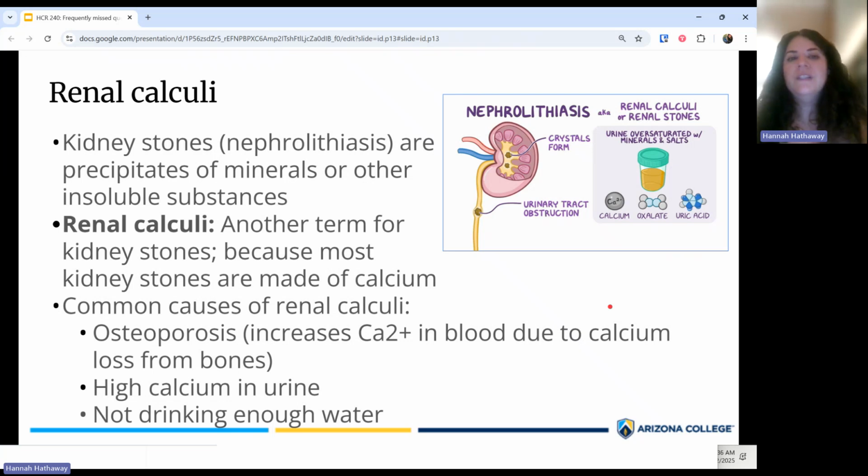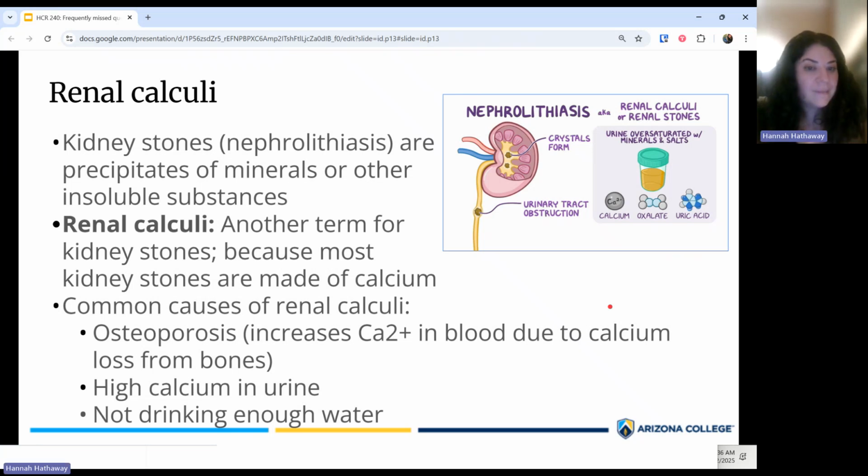Kidney stones, also known as nephrolithiasis, are just mineral deposits that can form within the kidneys or get stuck within the ureters. The reason that sometimes they're called renal calculi is because many kidney stones are made of calcium. So calculi, like calcium. There's a connection here between the renal stones or kidney stones and calcium. Someone who has a lot of calcium in their urine is most likely going to be more at risk for developing kidney stones because most kidney stones are made of calcium.